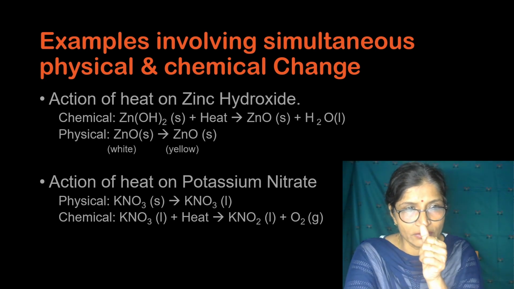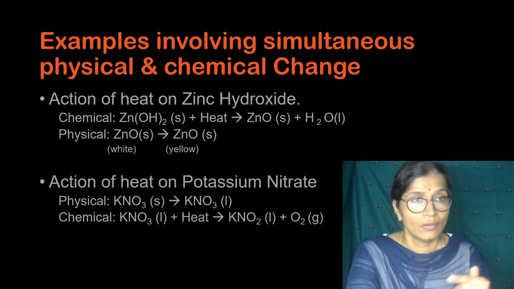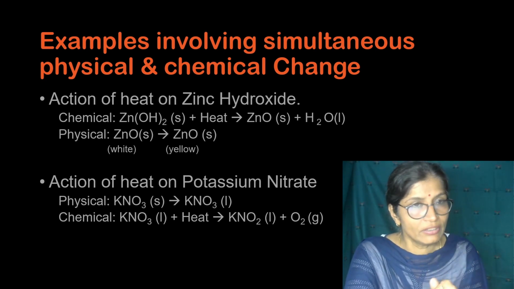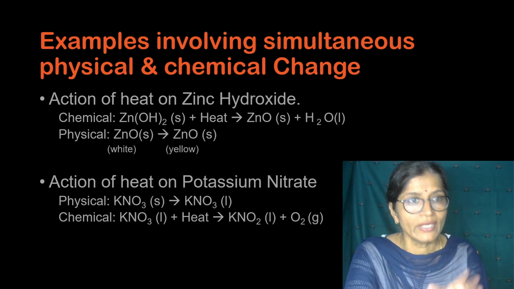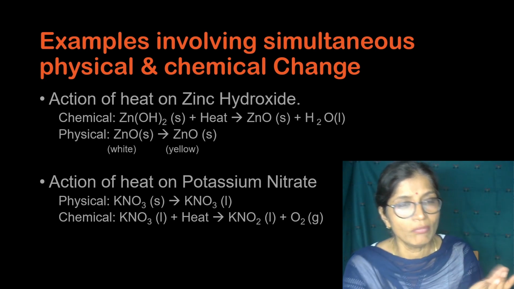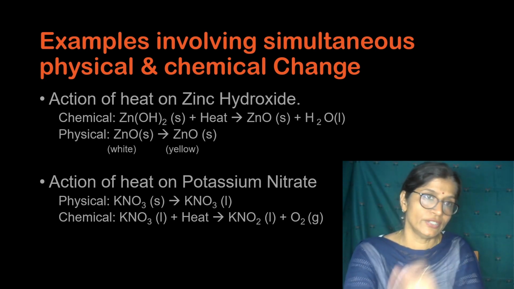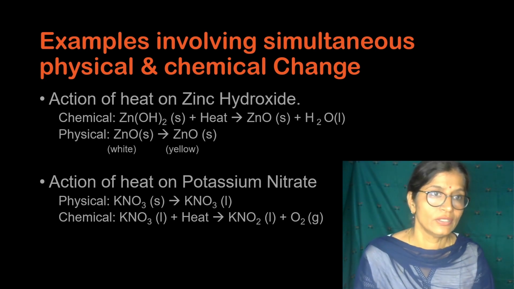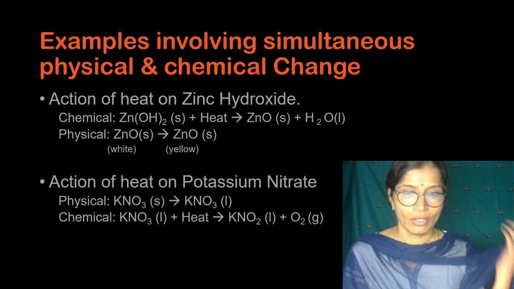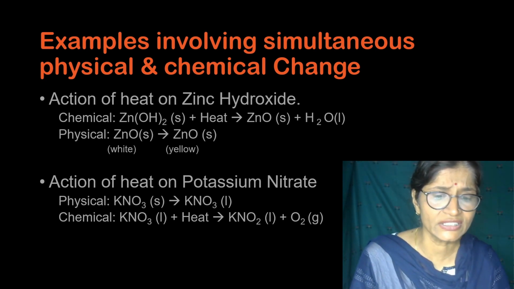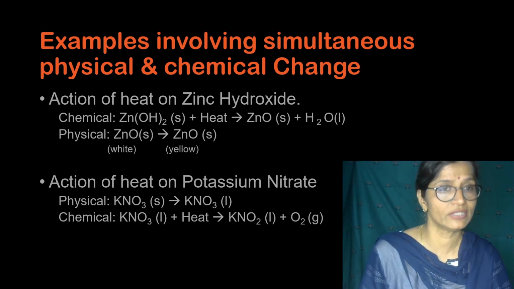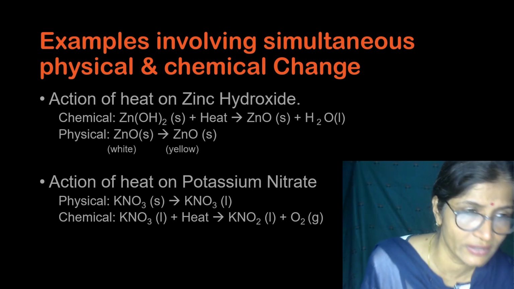One example is the burning of a candle. The candle first melts, then the molten wax is converted into vapor form, and then it burns into carbon dioxide and water vapor. So that is also an example of a reaction where physical and chemical change occur simultaneously.